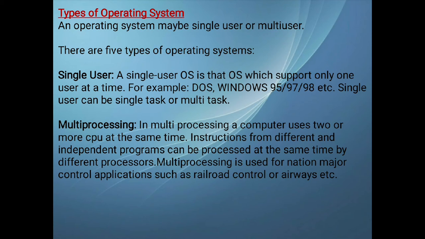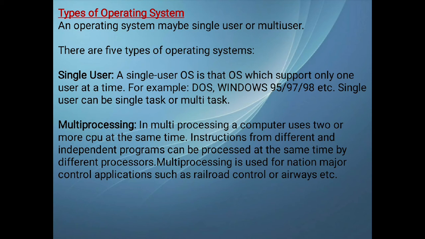An operating system may be single user or multi-user. So an operating system could be used by a single user or it can be used by multiple users. So based on that, single user or multi-user, we have 5 types of operating system. In the first type we have single user. A single user operating system is that operating system which supports only one user at a time.